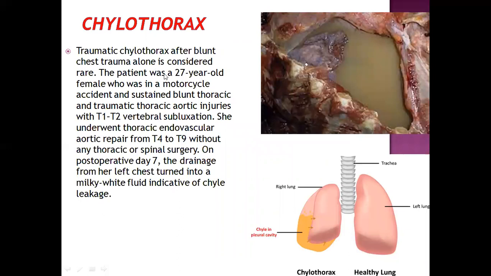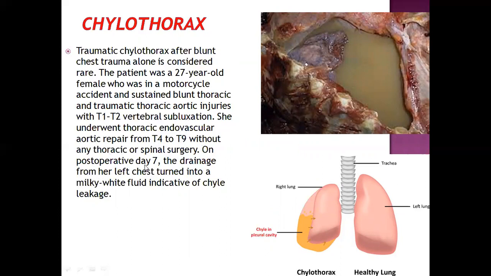So traumatic chylothorax after blunt chest trauma alone is considered rare. Here the patient is a 27-year-old female who met with a motorcycle accident and sustained blunt thoracic and traumatic thoracic aortic injury with T1 to T2 vertebral subluxation. She underwent thoracic endovascular aortic repair from T4 to T9 without any thoracic or spinal surgery.